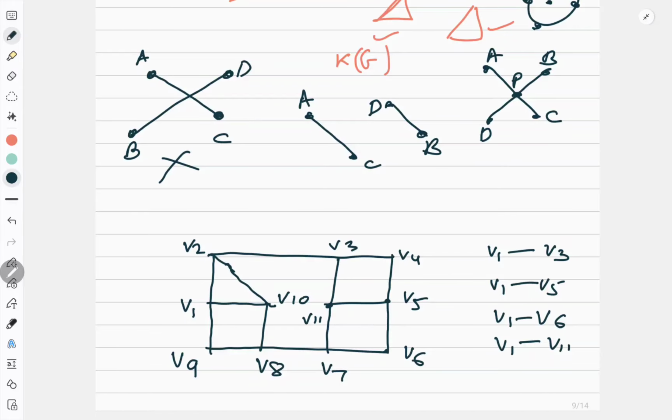Now from V1 to V3. If I am going from V1 to V3, how many ways can you go? The easiest way is this. I'll take another color. From V1 to V2 and V2 to V3. This is one path. I can go like this also, na? I can go like this, then like this, then like this. How many edges did I cover?